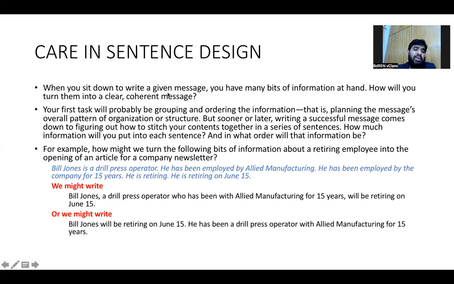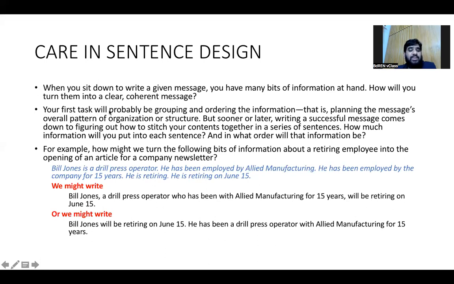When you write the message, you must take care of what you can write to your professor and how he will be convinced. These issues you must take care of. How will you turn them into a clear, coherent message?